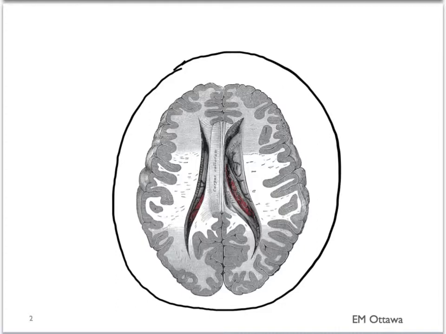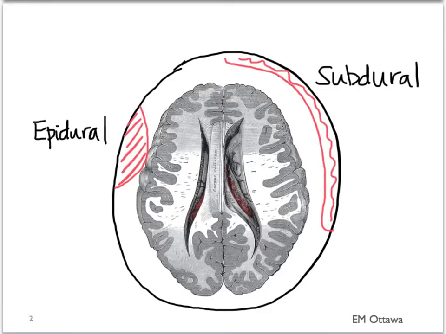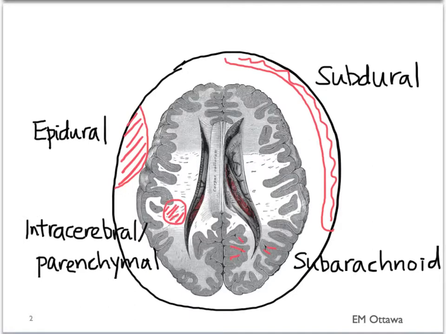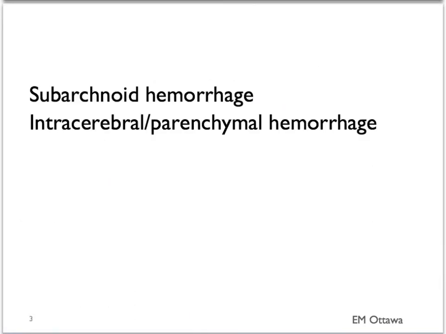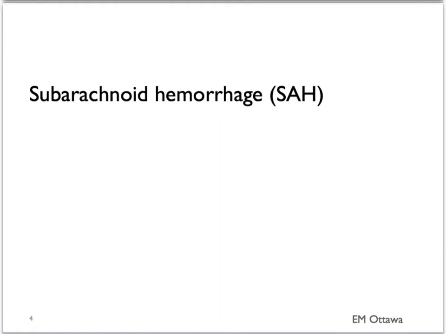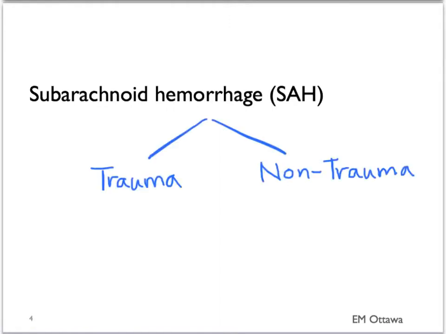It includes epidural, subdural, subarachnoid bleed, and intracerebral or parenchymal bleeds. Those are the 4 types. We will discuss the presentation of subarachnoid hemorrhage and intracerebral or parenchymal hemorrhage. First, subarachnoid hemorrhage. It can be separated into trauma and non-traumatic cause.